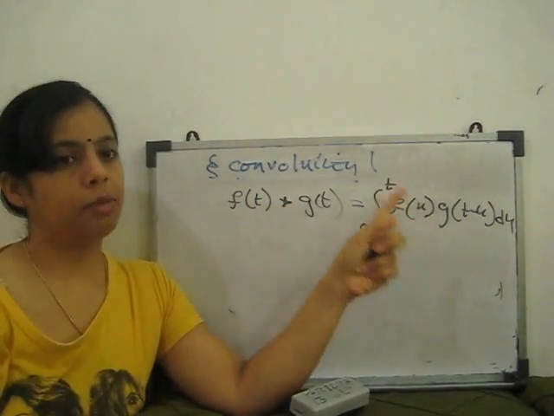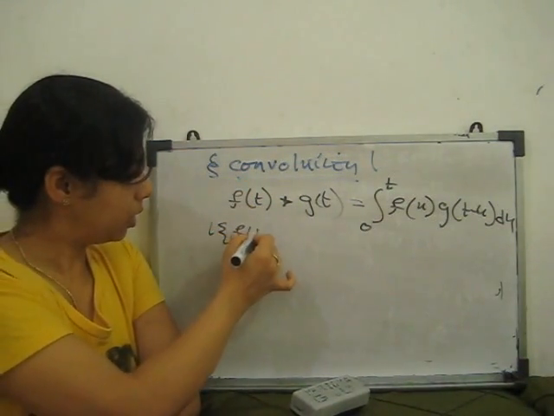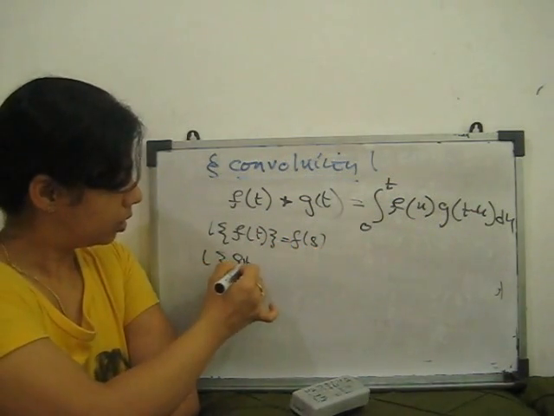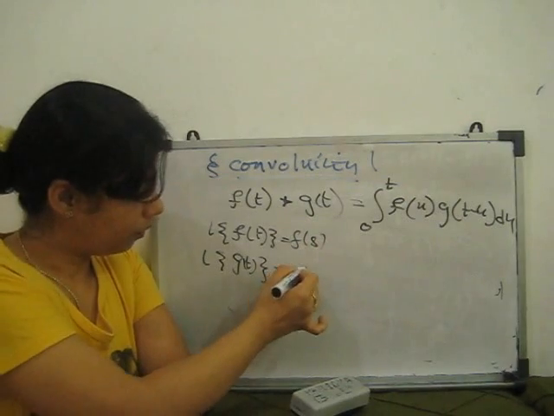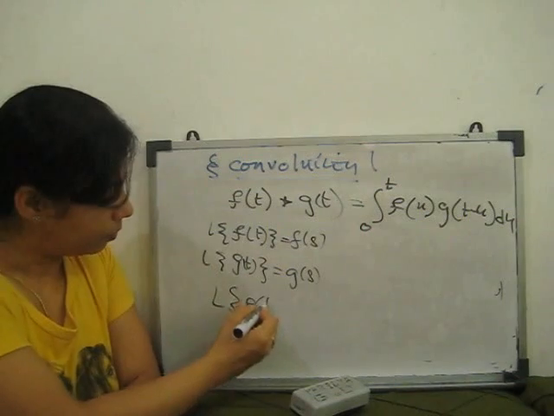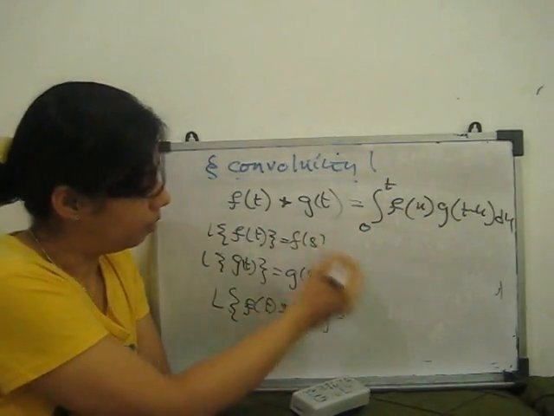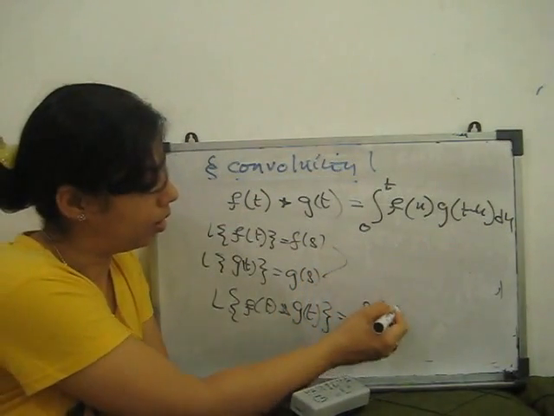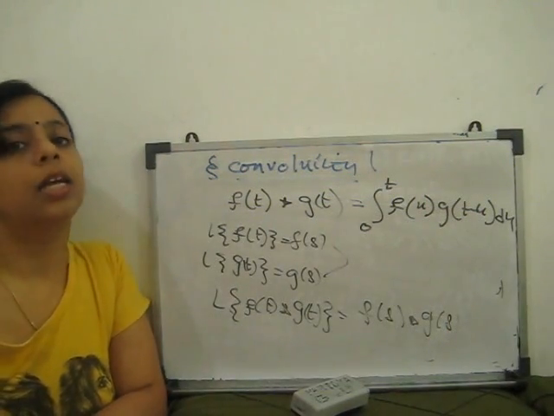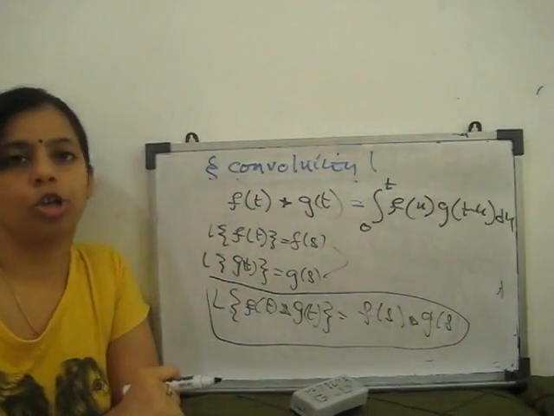Then if the Laplace of f(t) is F(s) and the Laplace of g(t) is G(s), clear? Then the Laplace transform of the convolution is given by multiplying these individually: F(s) and G(s).